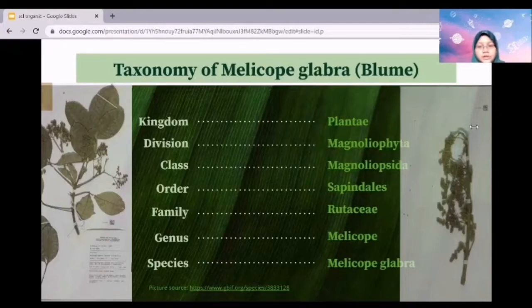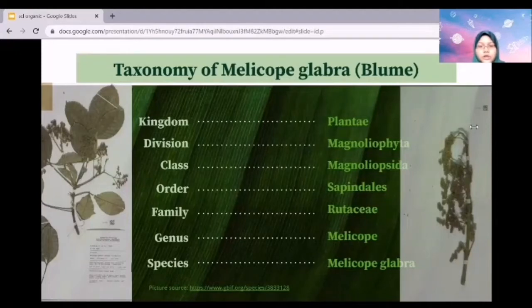The general characteristics of plants in this division are they have roots, stems, leaves, can undergo photosynthesis since they have chlorophyll, usually undergo bisexual reproduction, exhibit double fertilization, and have highly developed vascular tissue, whose xylem has tracheids and vessels, while their phloem has companion cells. This division can be further divided into two classes, which are Liliopsida and Magnoliopsida. Melicope glabra is in the class of Magnoliopsida, which means it is a dicotyledon plant.